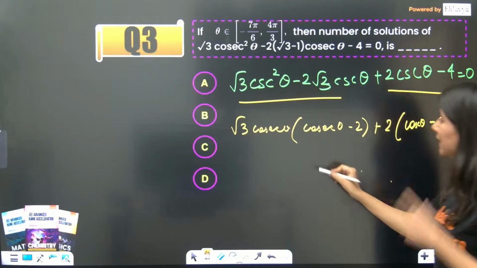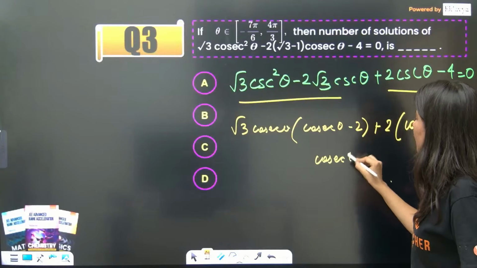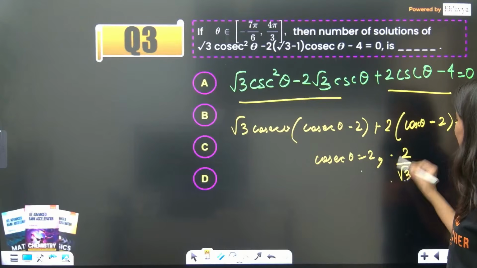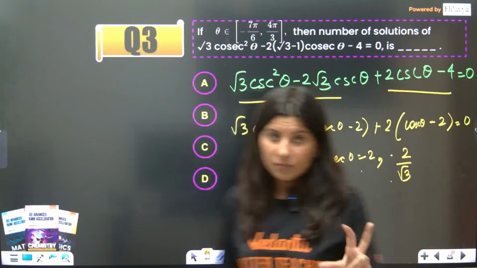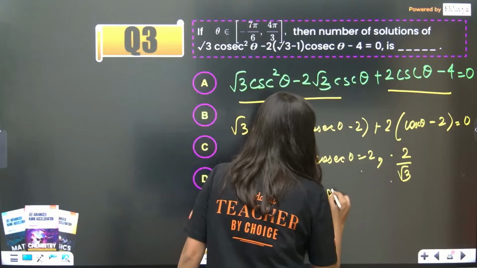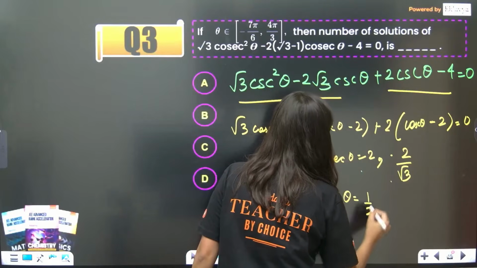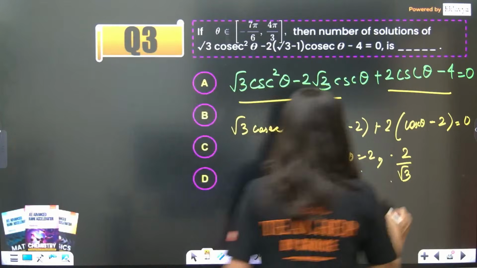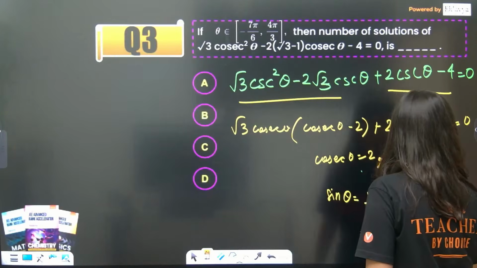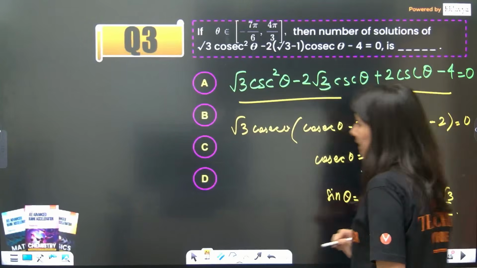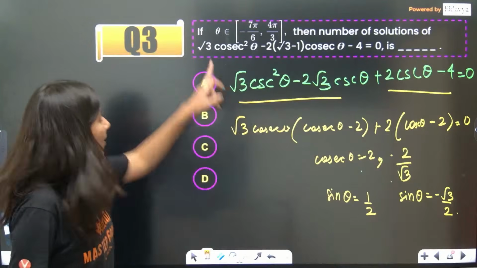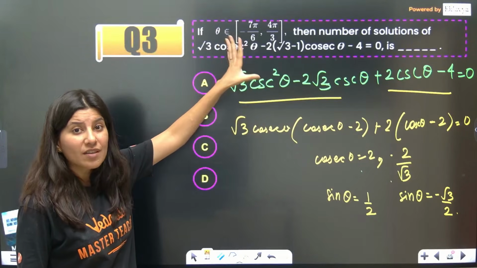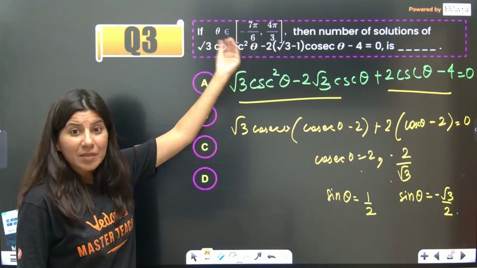So, clearly cosec theta will be 2, cosec theta will be minus 2 upon root 3. So now understand, if cosec theta is this, sine theta will be what? 1 by 2, correct? Sine theta will be 1 by 2 and sine theta will be minus root 3 by 2, correct? Minus root 3 by 2. Now this is something which is given very randomly, minus 7 pi by 6.